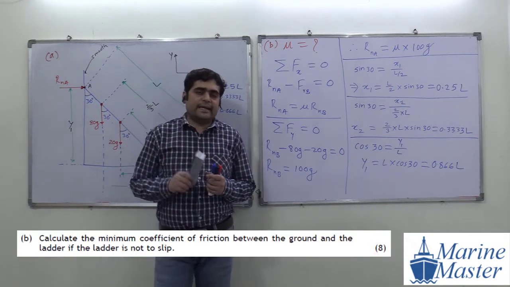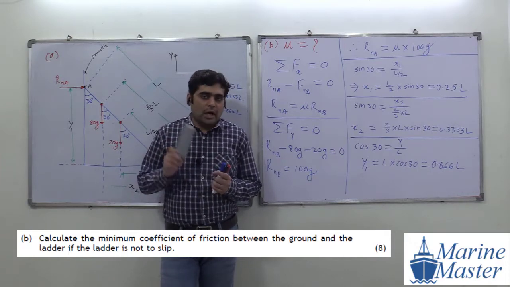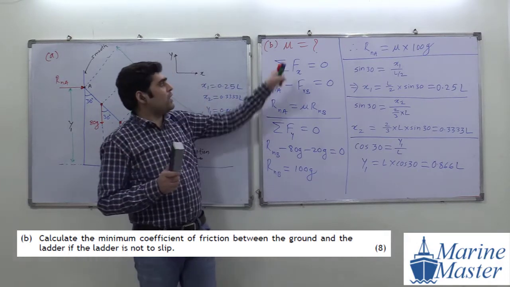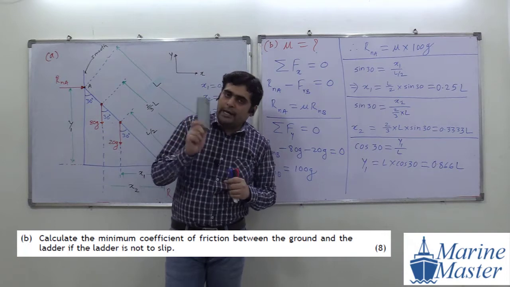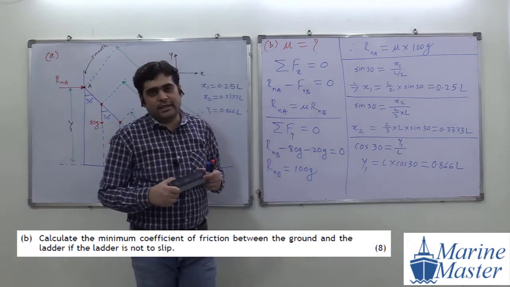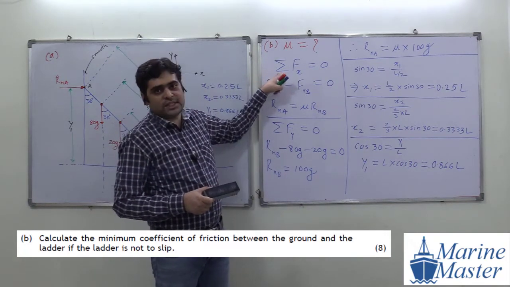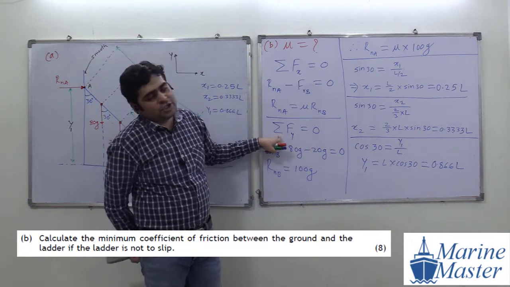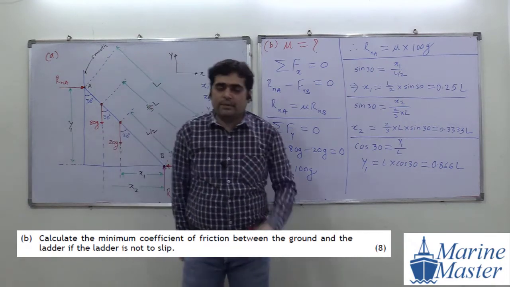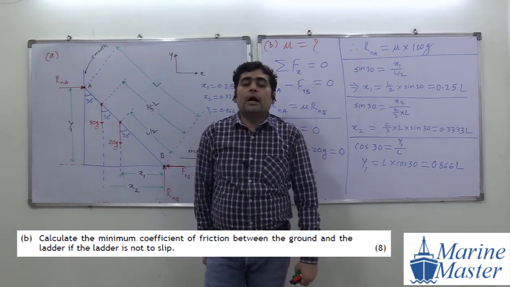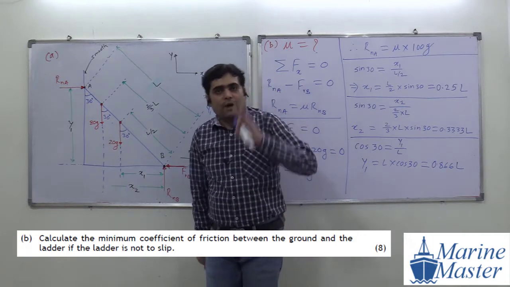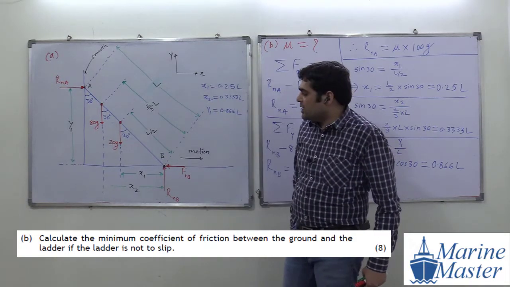Now, what is our target here? What we have to find out? Our target in this B part is to find out mu. And how to find out mu? Which equation is remaining now? We have taken summation of forces in x direction. We have considered summation of forces in y direction. Now, what is remaining here? Moment equilibrium equation. And about which point are we going to take a moment equilibrium equation here?